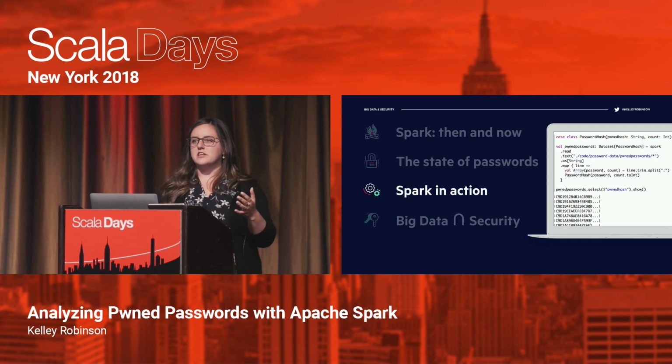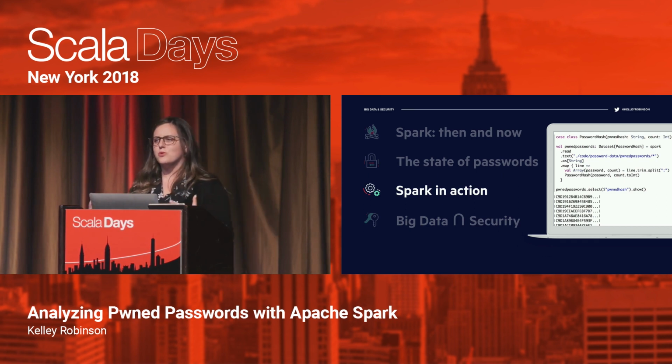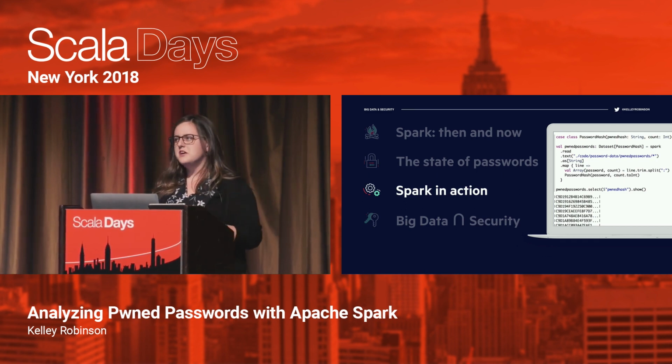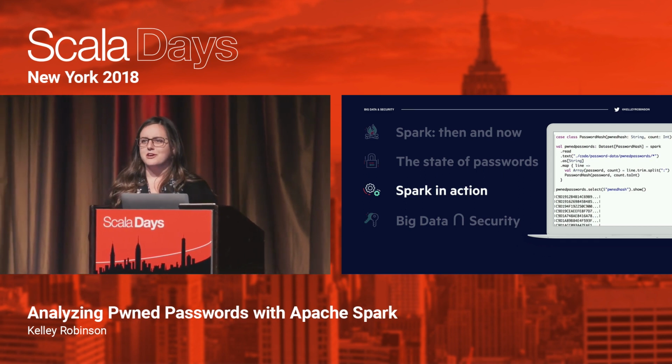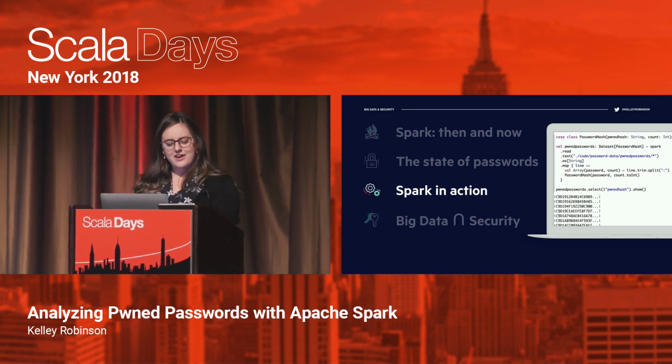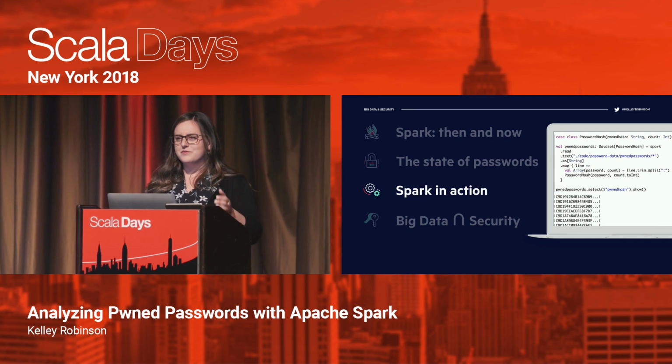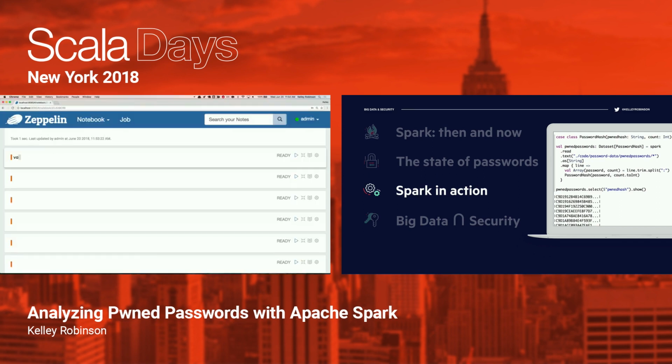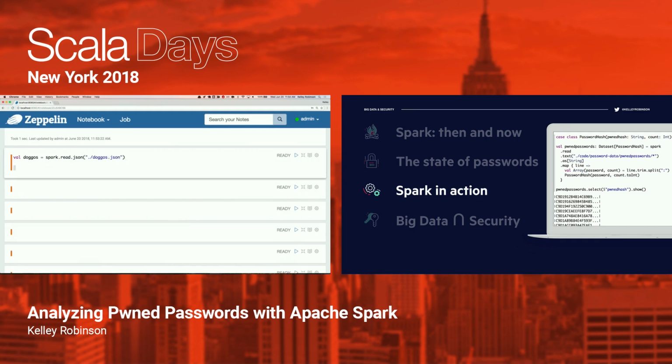But one of the more interesting things about looking at passwords is looking at the actual contents of the passwords themselves. And I think proper nouns are generally a good place for us to start with that. There's different approaches you could take with that. You could do famous people or geographic areas. I'm going to look at dog names. And so I have a JSON file that has some dog names in it. I'm going to go ahead and read that in, and we'll show the schema for that.